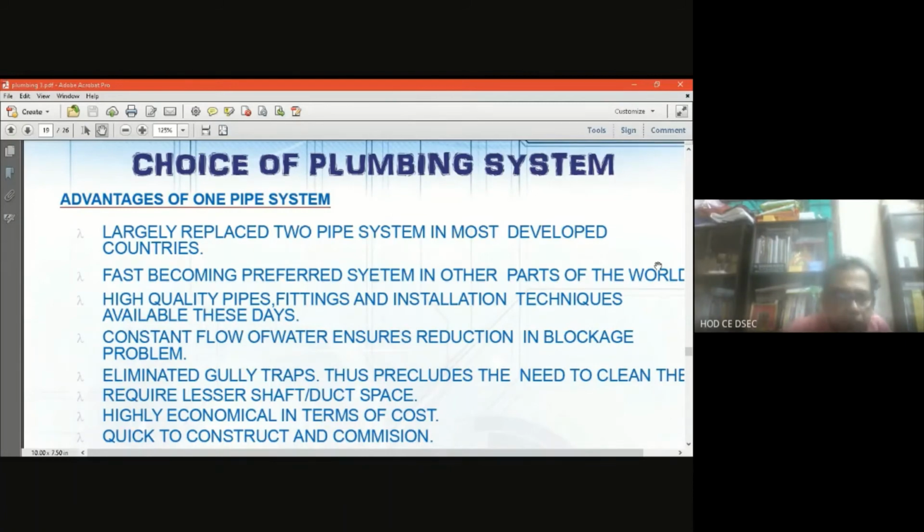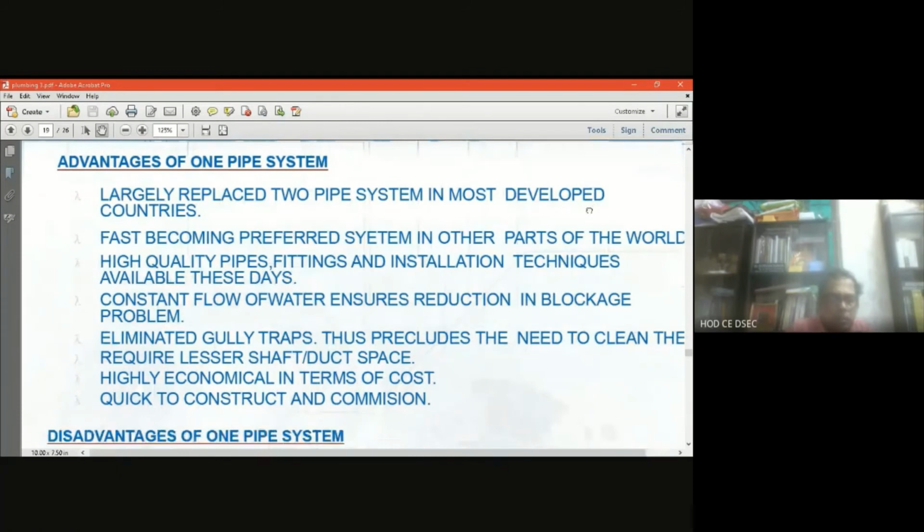It eliminates gully traps, thus precludes the need to clean the gully traps of this waste material. It requires less shaft or duct space as it is a single pipe system.